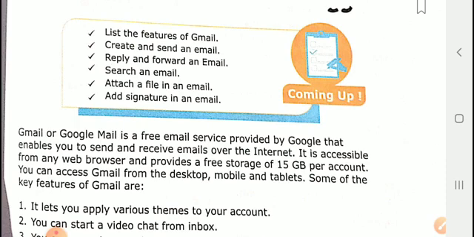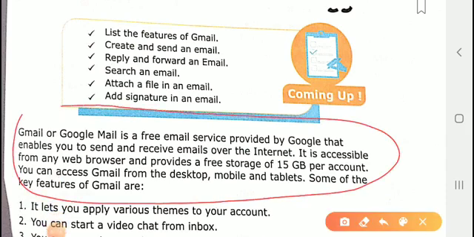Here the definition is given. For email we are using Gmail. Gmail is a company operated by Google. There are various kinds of mail like Gmail, Yahoo Mail, Rediff Mail. Those are all products of different IT companies.